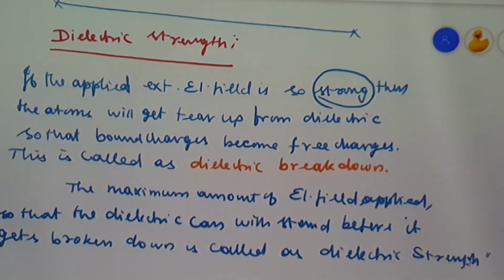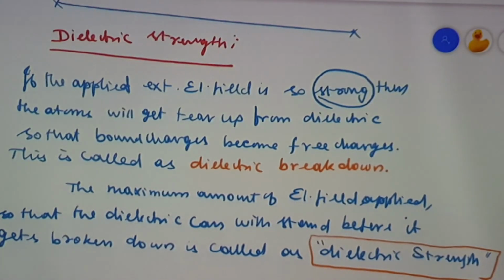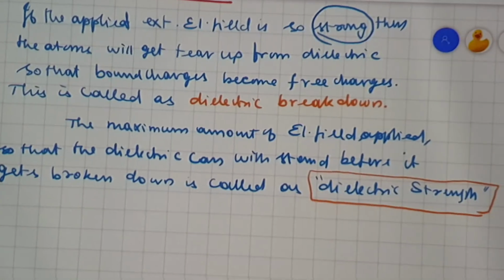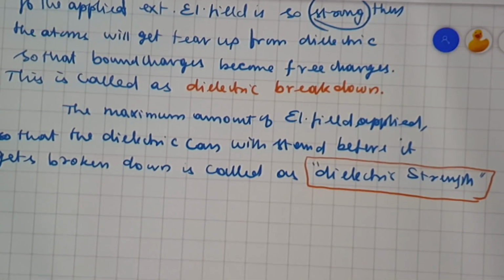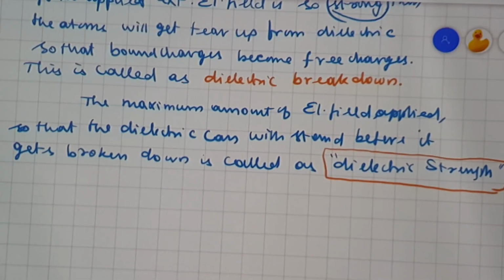So what is meant by this? Dielectric strength is nothing but the maximum amount of electrical field that can be applied to a dielectric so that the dielectric won't get what? So that the dielectric won't get free charges, or the dielectric won't break down.